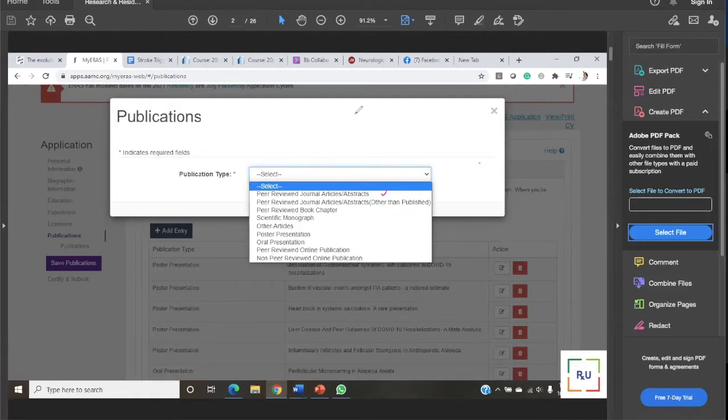Whenever you are publishing your work, which we call research, it is mainly in two forms. One is the abstract form, and I hope everyone knows the difference between abstract and manuscript.